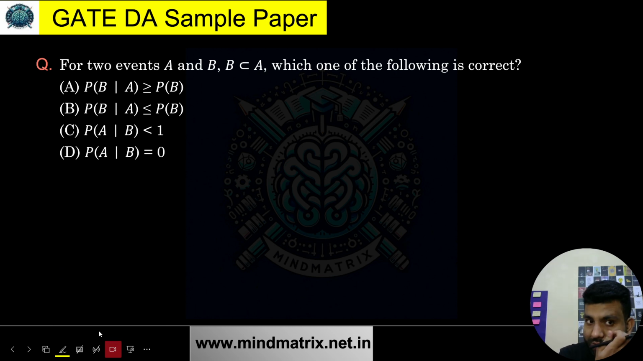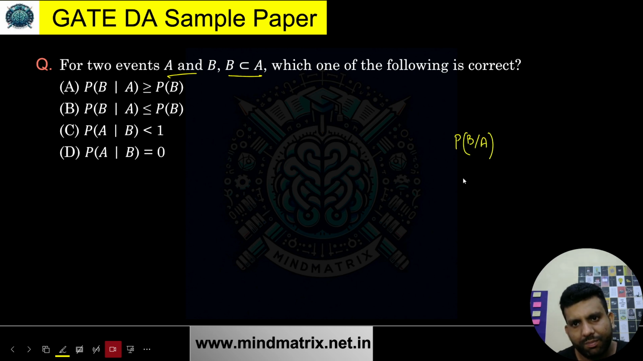What is given to me? For two events A and B, B is a subset, and not only a subset, it's a proper subset, because there is no this kind of symbol over here. Just remember that it's a proper subset. Which one of the following is correct? There are two things, P of B given A and P of A given B.